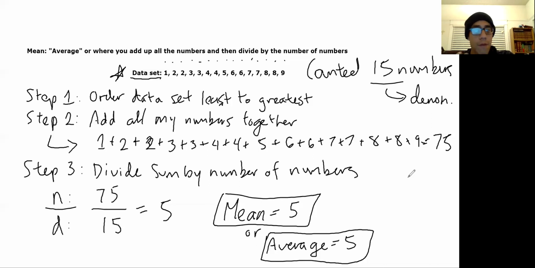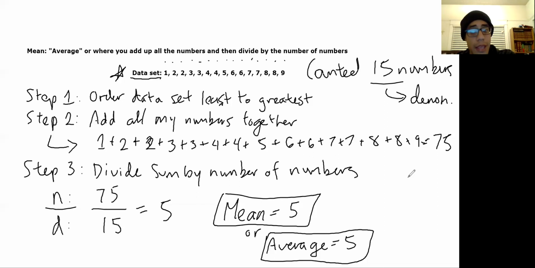Okay, so now I have a fraction. It's 75 divided by 15. When I put that into my calculator, I end up getting 5. So what does that mean? Well, my mean or my average is 5. Okay, so that's how you find the average.